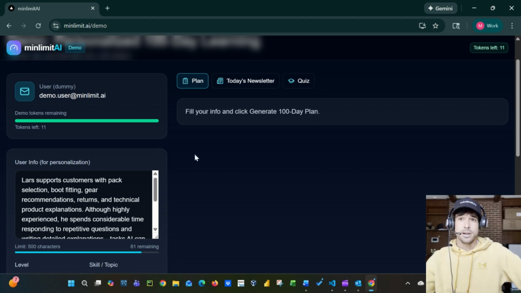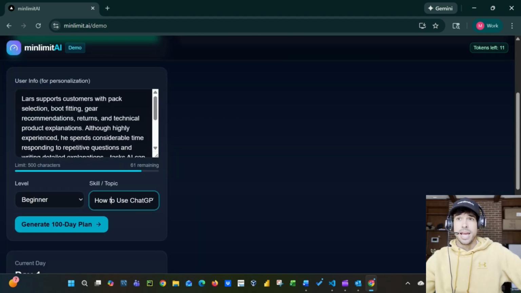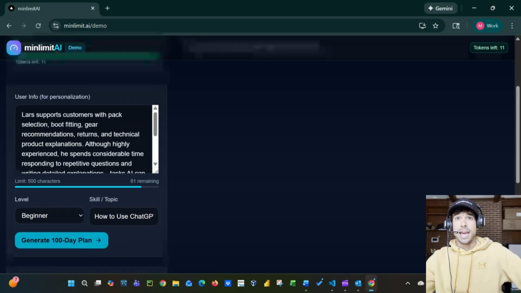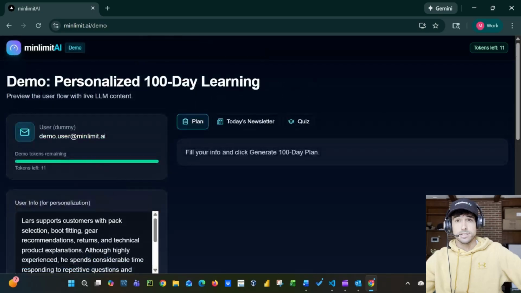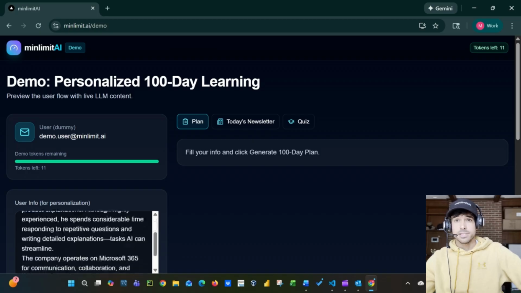So what they're doing here is the skill topic is going to be how to use ChatGPT for customer service optimization. This person is a beginner, and we have a little bit of description about them. So it says Lars supports customers with pack selection, boot fitting, gear recommendations, returns, and technical product explanations. So he's kind of involved in all of the customer lifecycle, it seems. Although highly experienced, he spends considerable time responding to repetitive questions and writing detailed explanations.